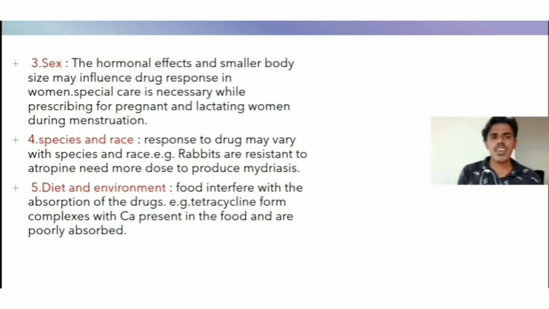Example, rabbits are resistant to atropine and need more dose to produce mydriasis. Okay, that's the dilation of the pupils. Next, diet and environment. Food interferes with the absorption of the drug.